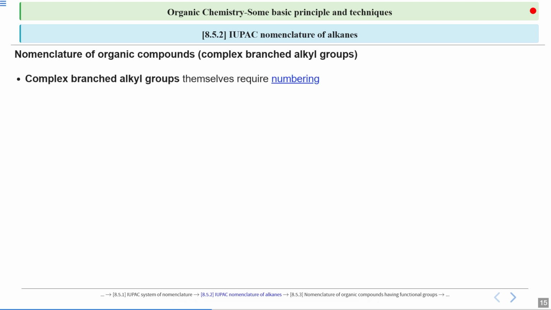Now a very special case is used here. What is that case? You have to provide a secondary numbering for those complex branched alkyl groups. So you can say that your smaller subsidiary chain is like a smaller carbon chain. You have to provide a separate numbering for it to name it properly.